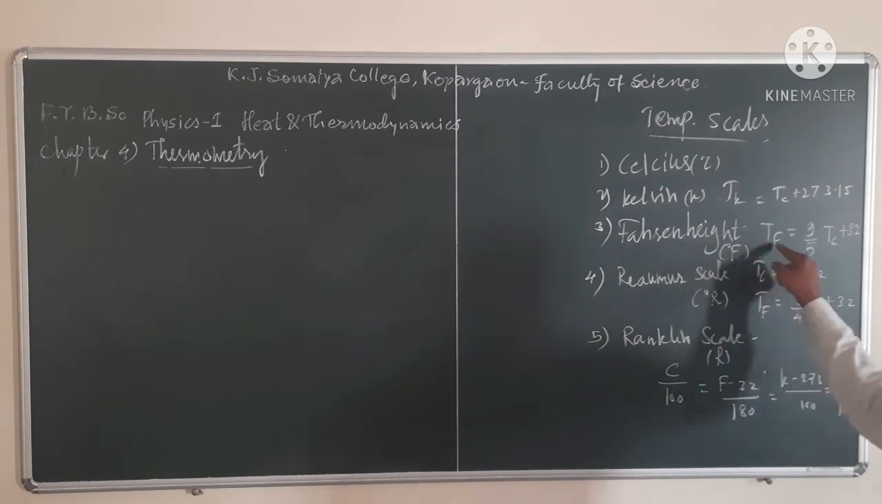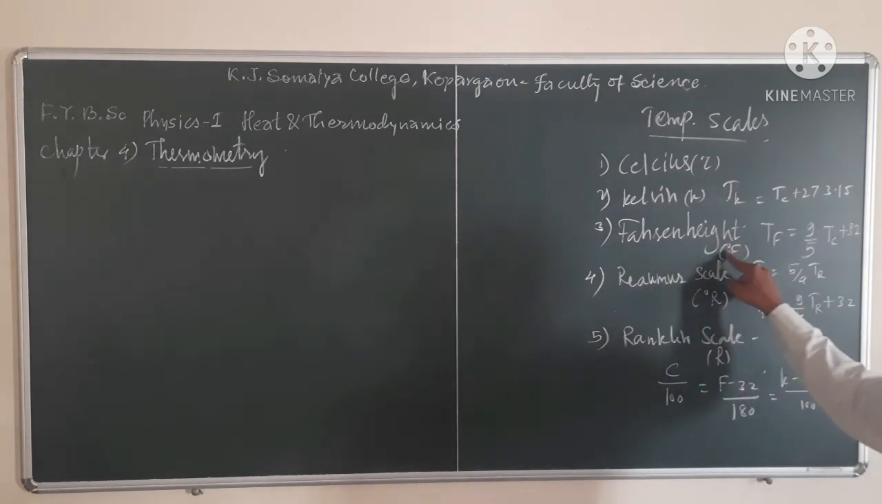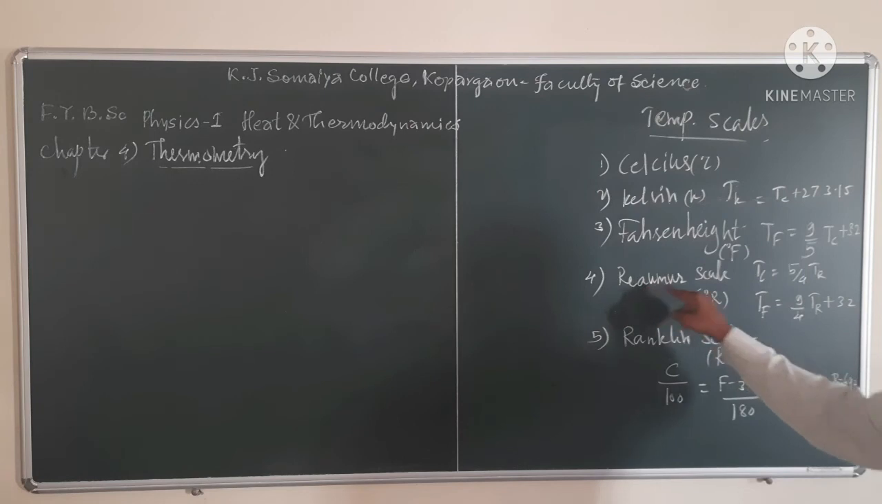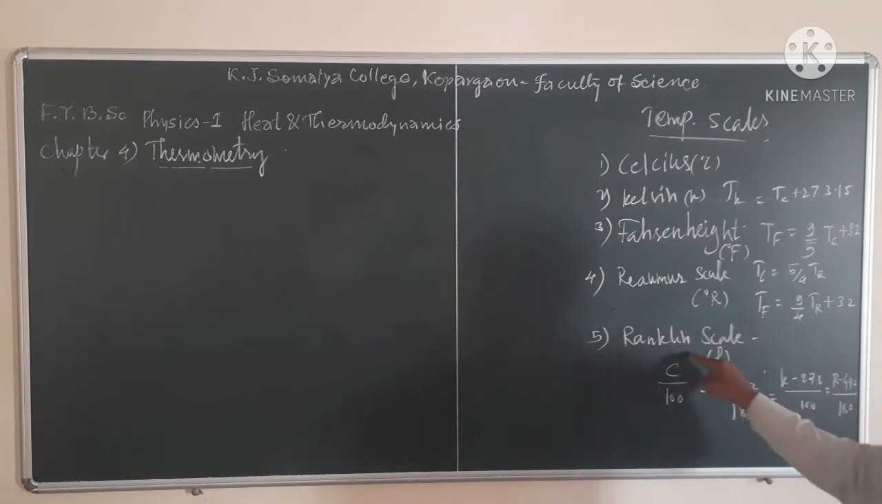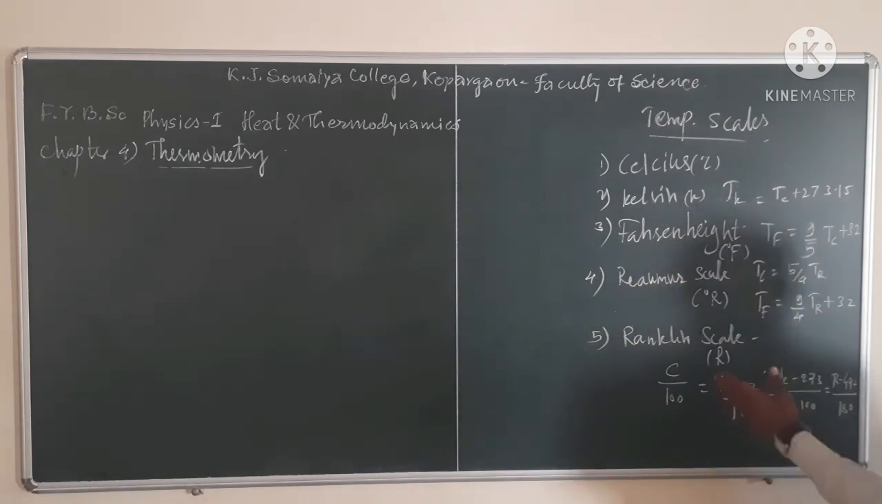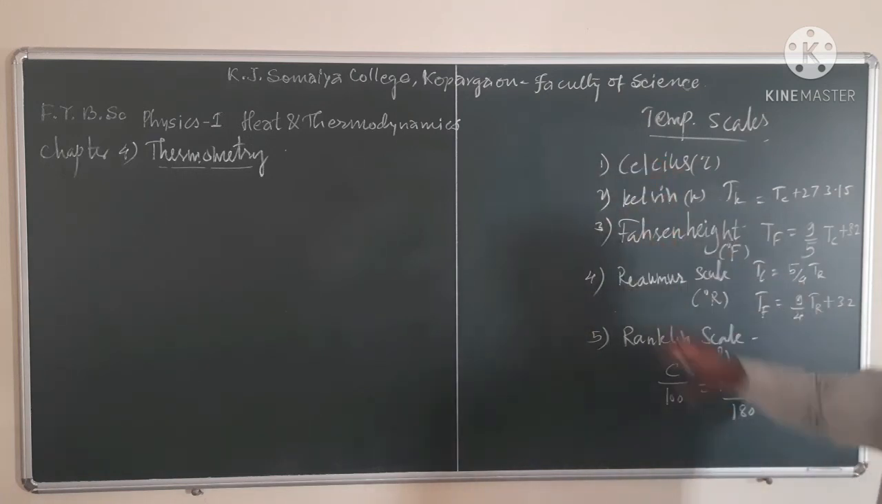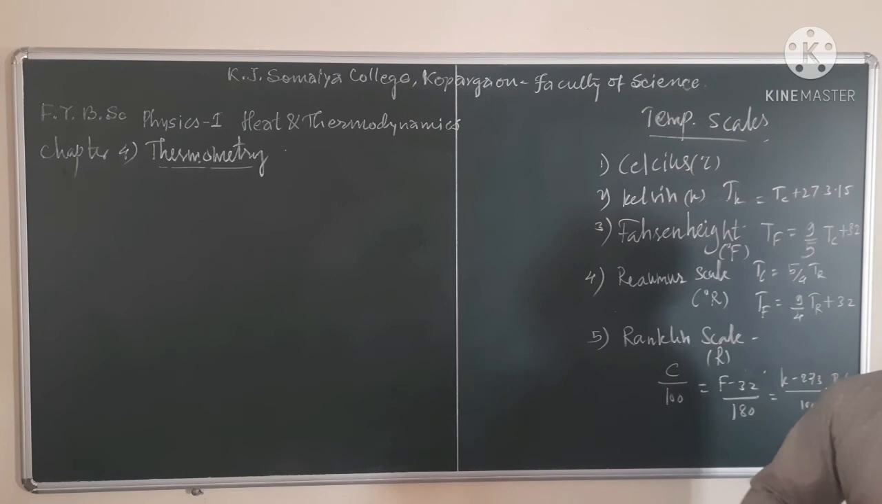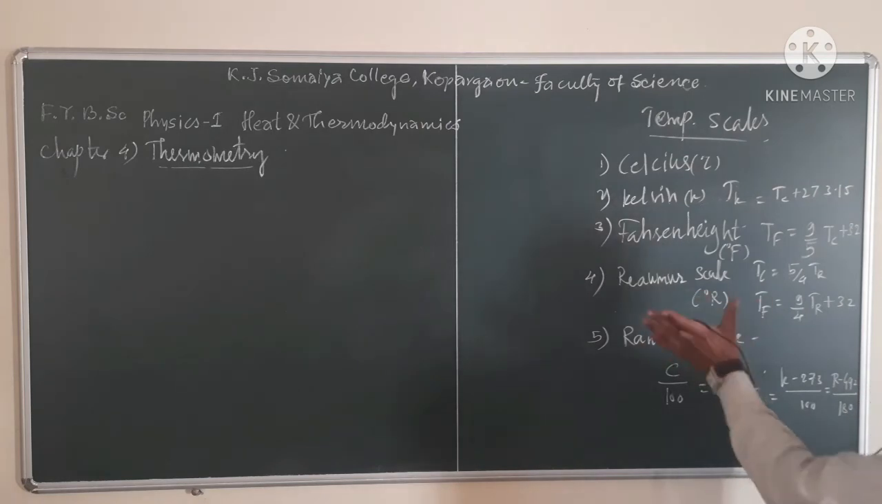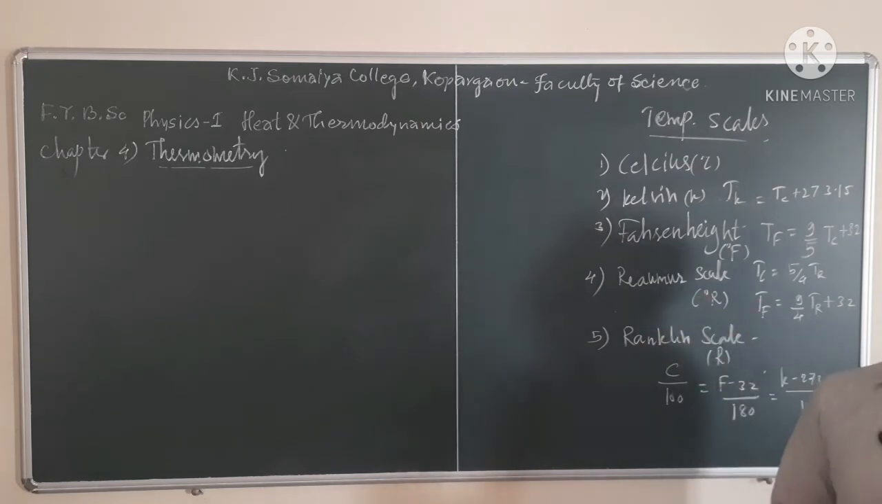Third is the Fahrenheit scale, which is denoted by degree F. Then the Reaumur scale, which is degree R, and the Rankine scale, which is R. All those 5 temperature scales we can use to measure temperature. Now, for these 5 scales we have used 5 different bases. For example, Celsius temperature is a scalar quantity.